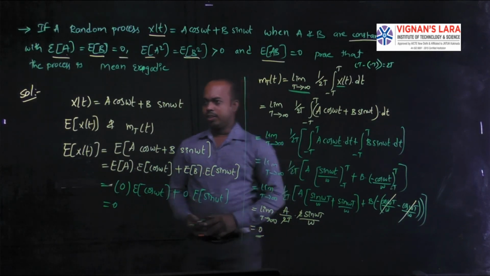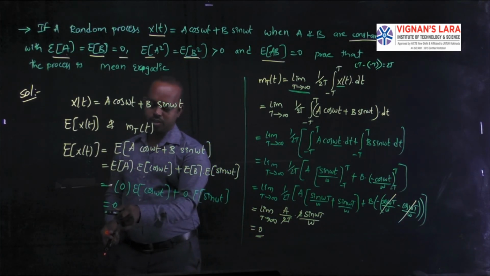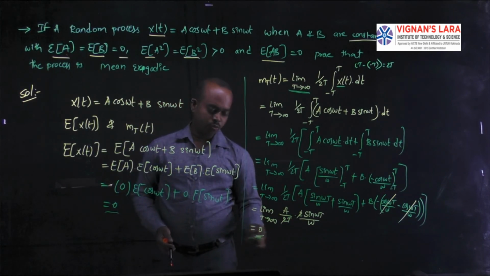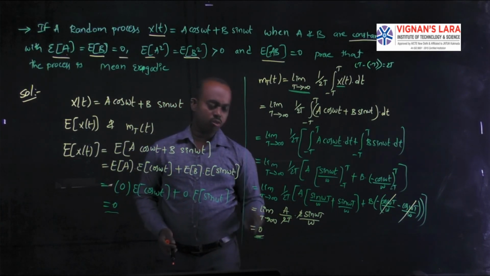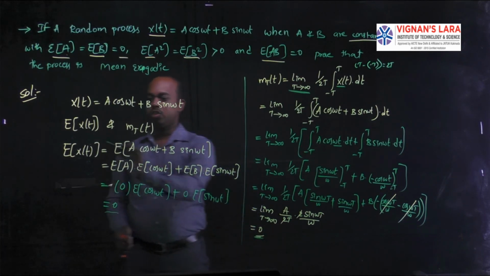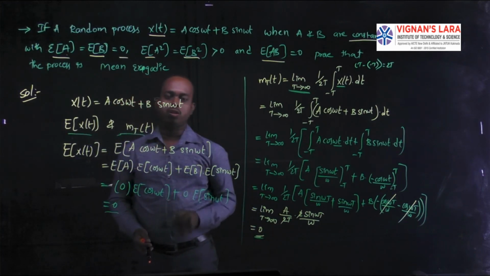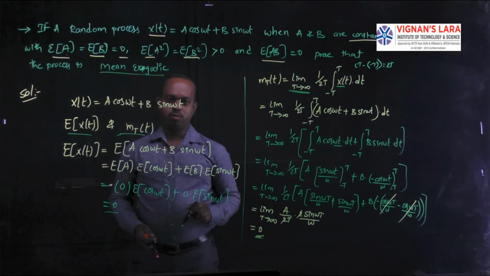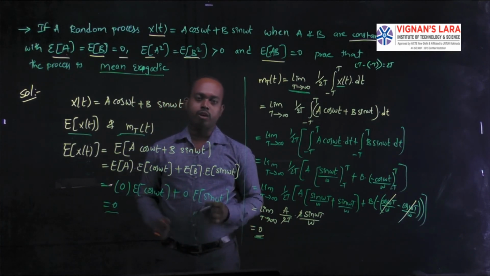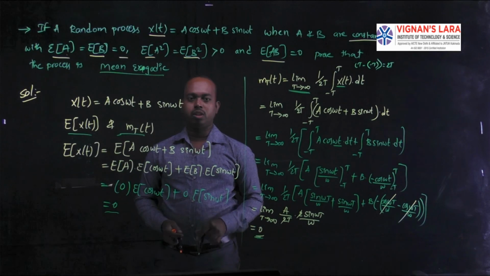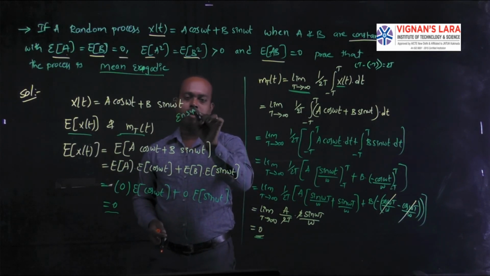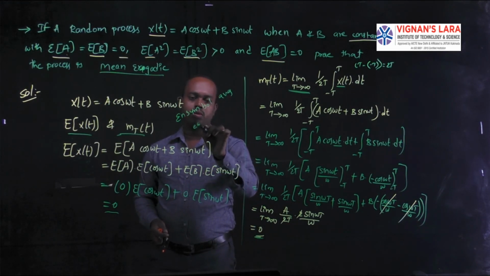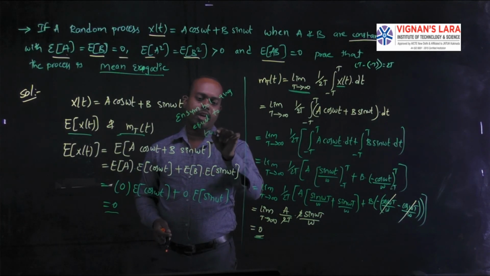Now you can see that the ensemble average, the expected value of the random process, and the time average value of the given random process are both zero. That means these two quantities are equal. You can say that this is a mean ergodic random process. The statement of ergodicity is that ensemble averages equal time averages.